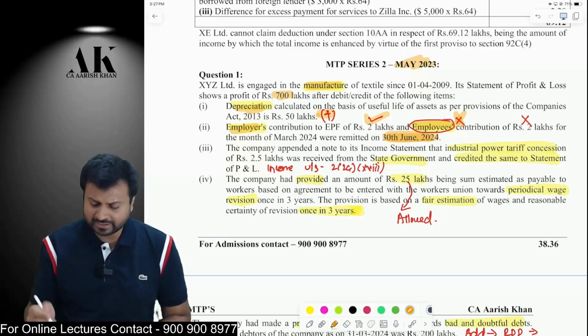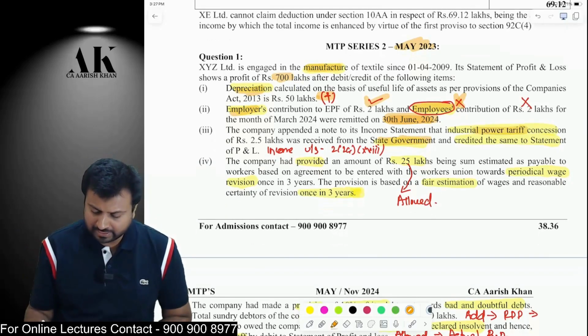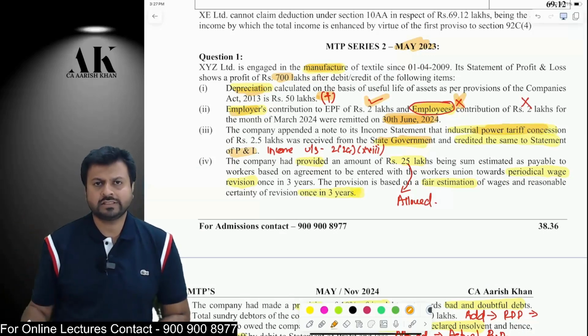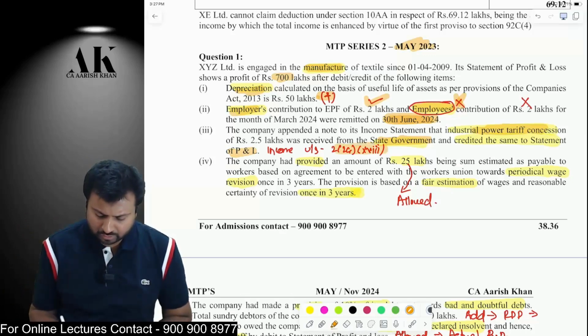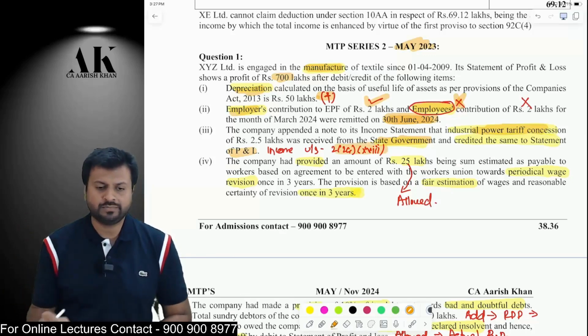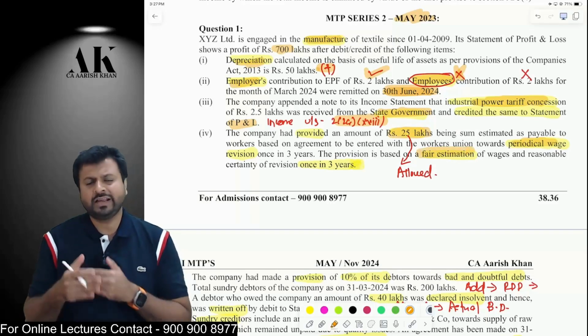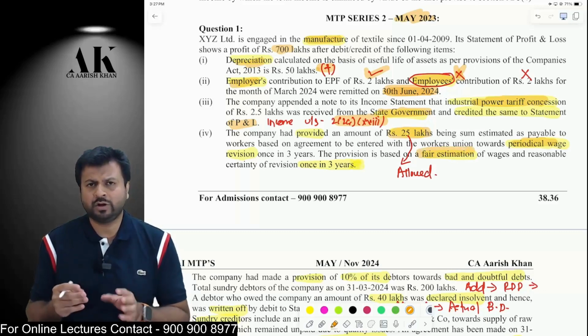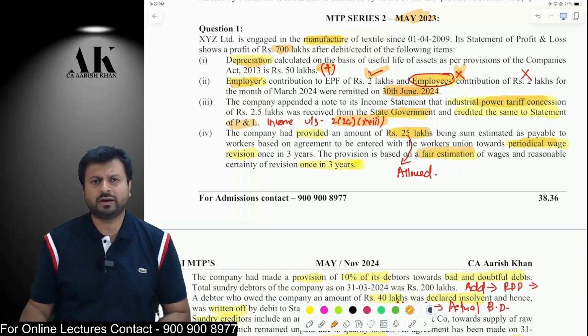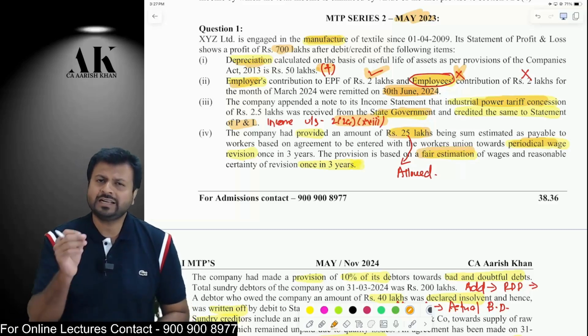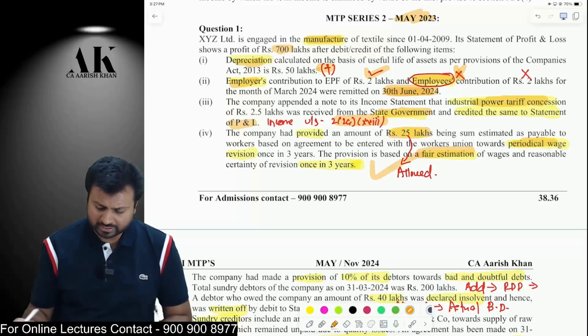Next one is the repeated adjustment. You have received some industrial tariff concession from the state government, which is credited to the P&L. So any concession which is received from the state government is an income under section 2(24)(xviii). Therefore, it will be chargeable under PGBP. The third adjustment is you are making some provision of 25 lakh rupees as a periodical wage revision, which is on a fair estimation. So after every 3 years, you see the performance of the employees, or you make some provision for wage revisions, and that is on a fair estimated basis. Therefore, it is allowed under the income tax law.